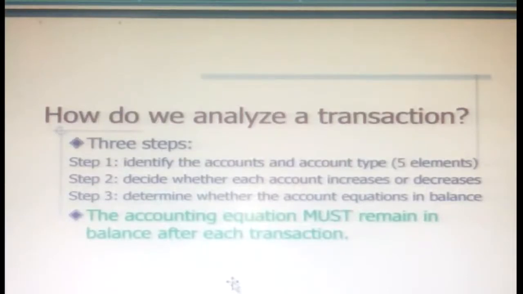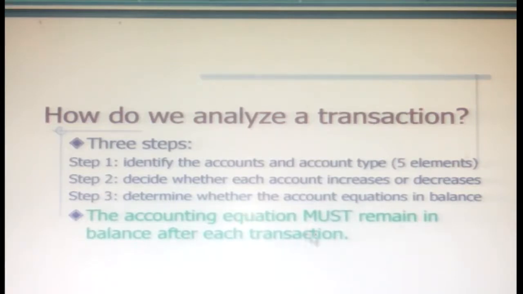So how are you going to analyze the transaction? For that, you want to follow 3 steps. Identify the accounts and account type. It consists of 5 elements, and now we're going to see what those 5 elements are. Step 2: decide whether each account increases or decreases. Then step 3: determine whether the accounting equation is in balance.